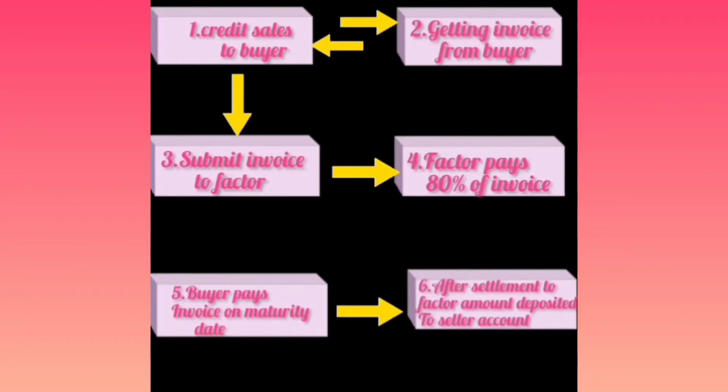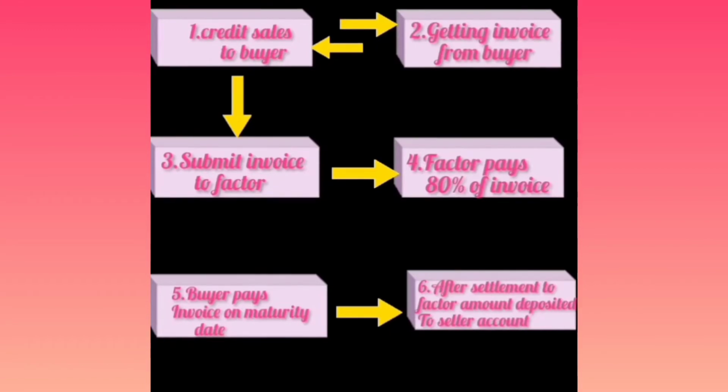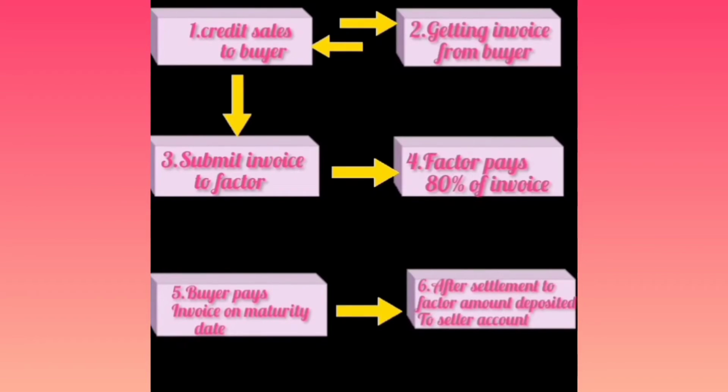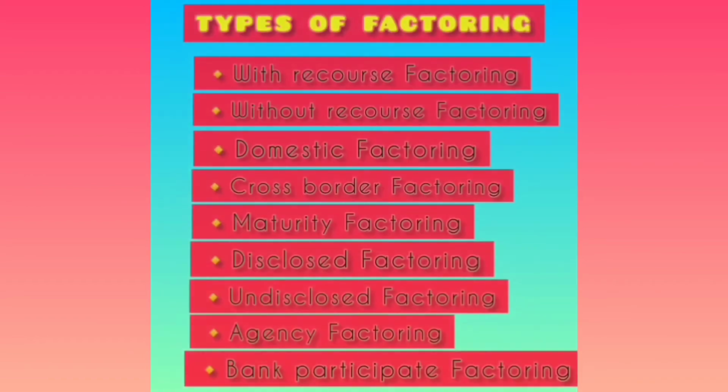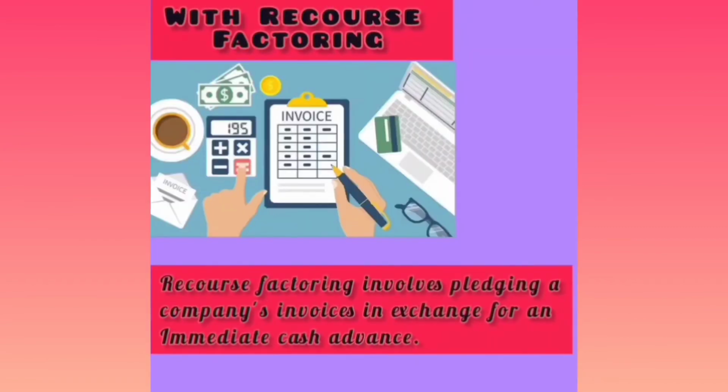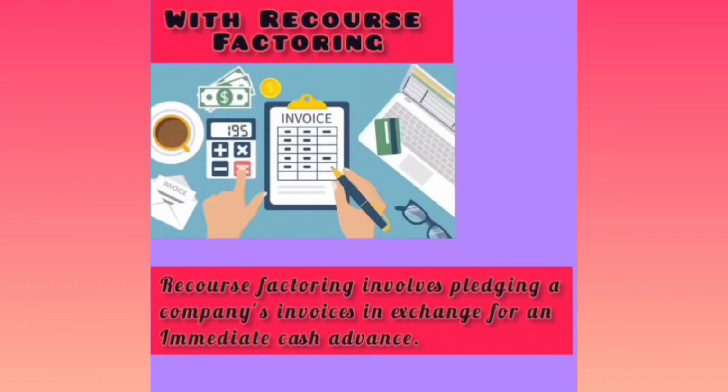Then, fifth, on the due date, the buyer pays the invoice directly to the factor. Sixth, the factor, after deducting his fees and commission, will credit the amount to the seller's account. Types of factoring. With recourse factoring. Recourse factoring involves pledging a company's invoice in exchange for immediate cash in advance.